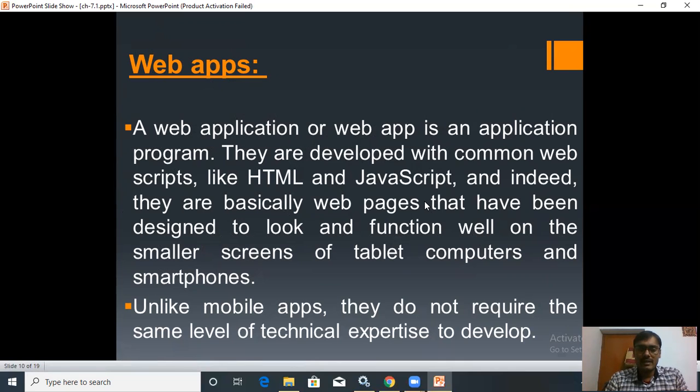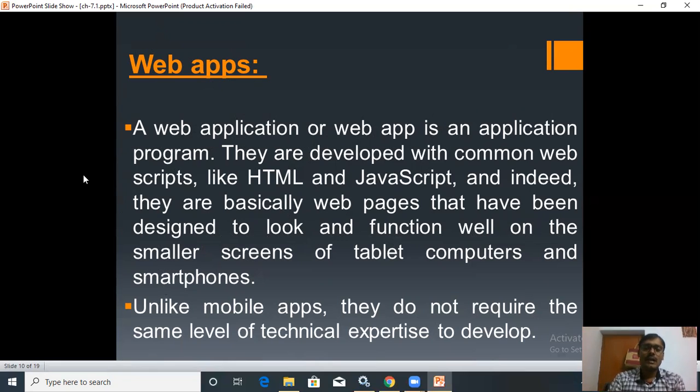So the web pages are very useful, especially built for small screens of tablet computers or smartphones. And you know very well that these web pages use languages like HTML, JavaScript, etc.